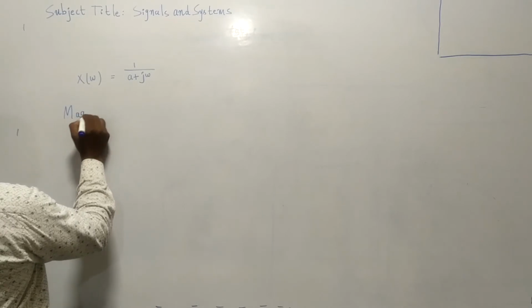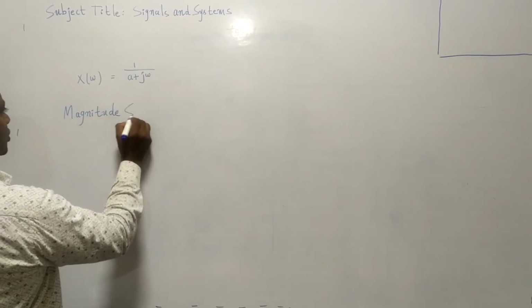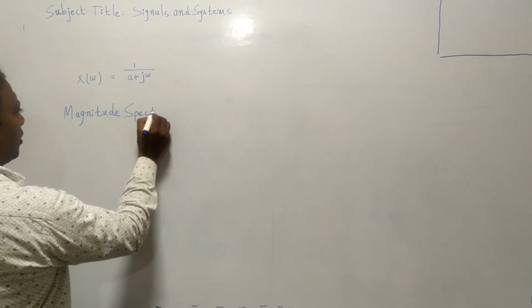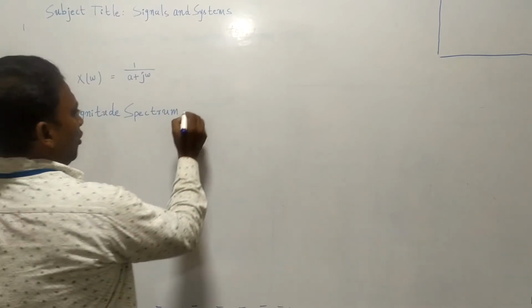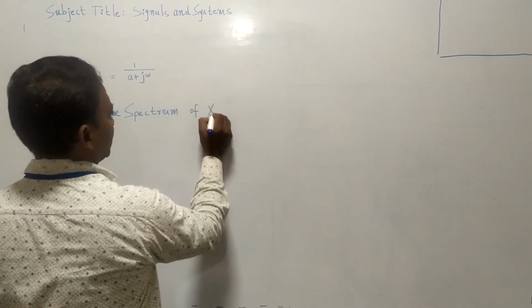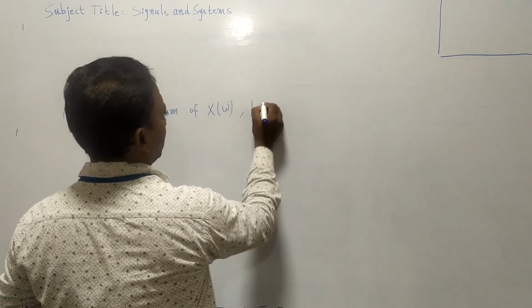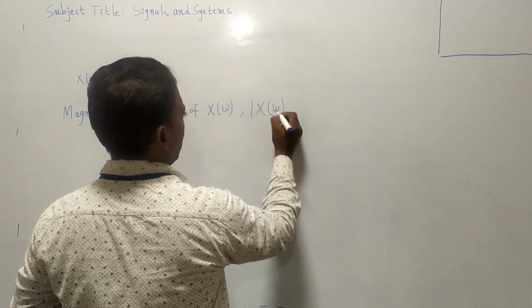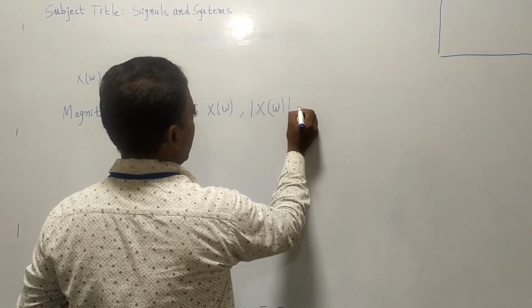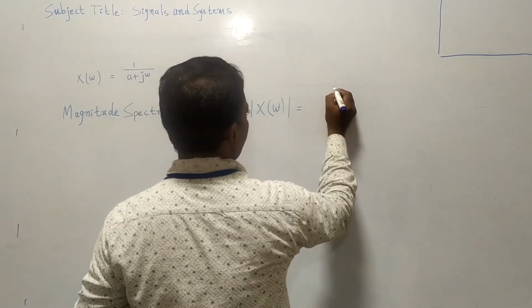Okay, magnitude spectrum of x of omega. Okay, that is calculated as mod x of omega,